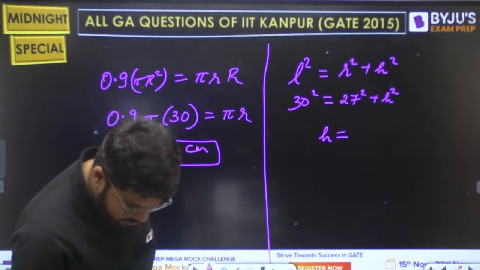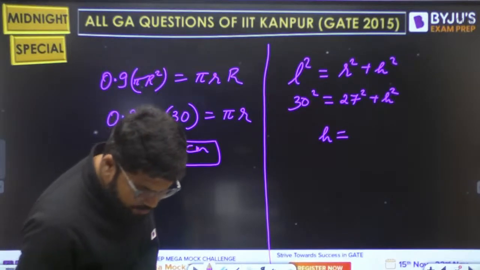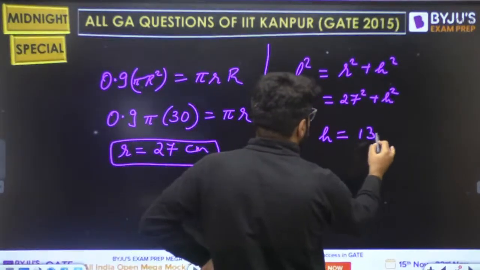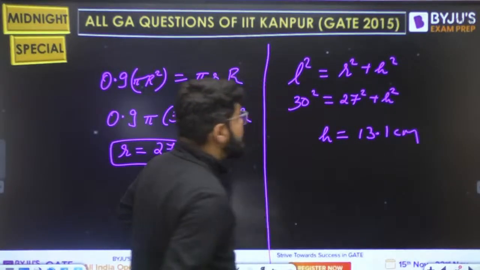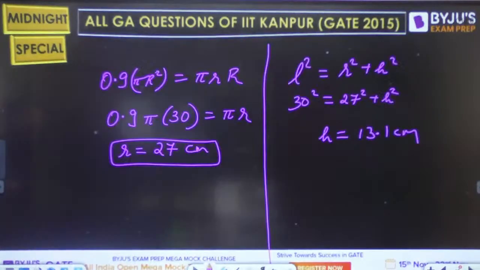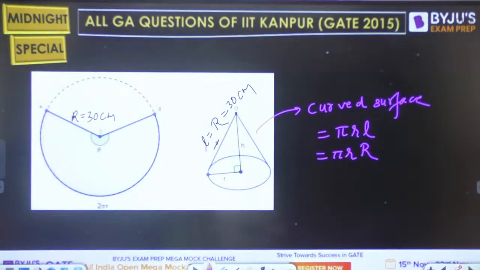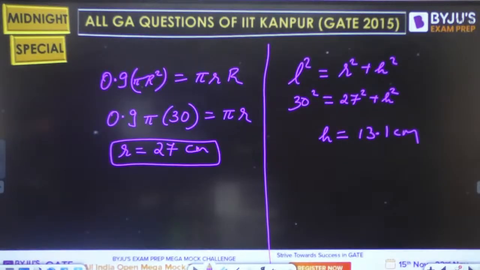What is the value of the h coming up from here? That is 13.1 approximately. Just check out this calculation, okay? So r has come to 27, that looks perfect, and capital R is 30. 30 square is r square plus h square. So height has come to 13.1.